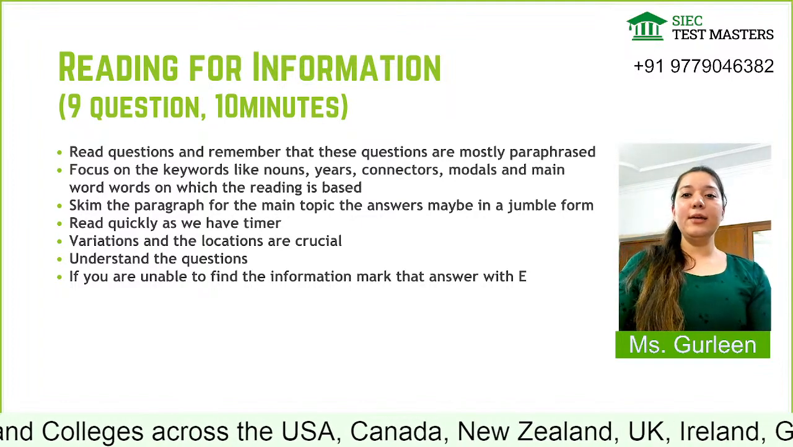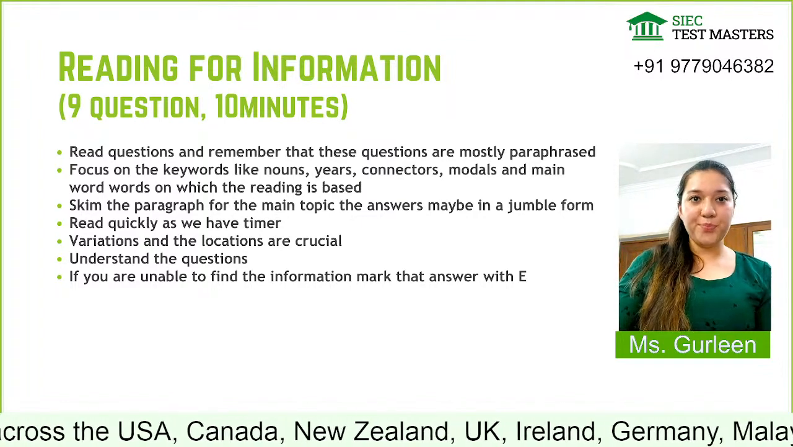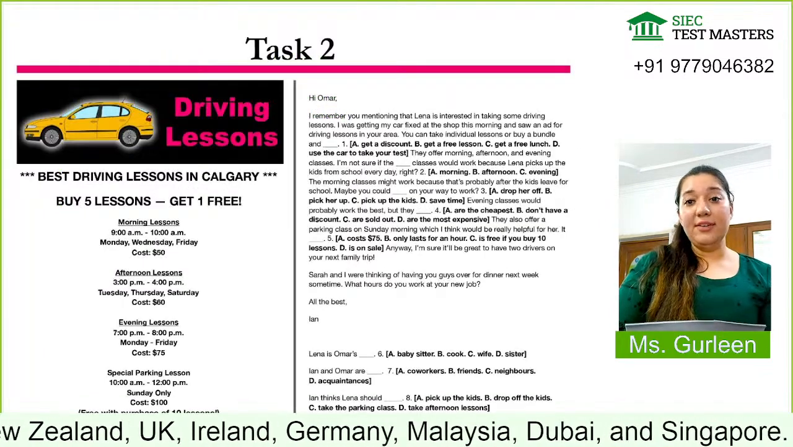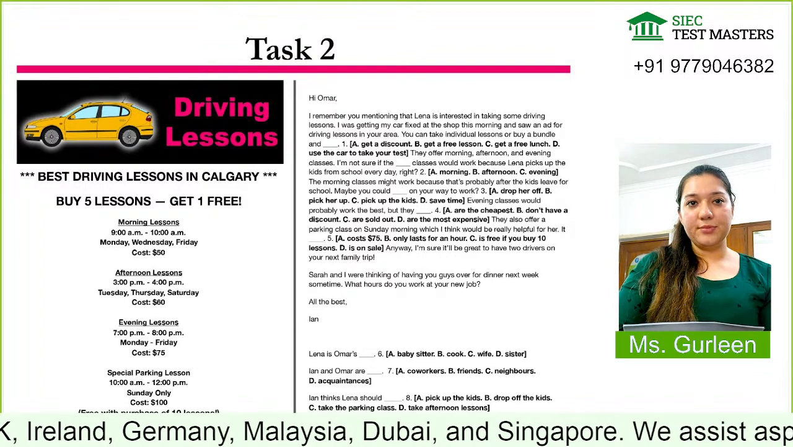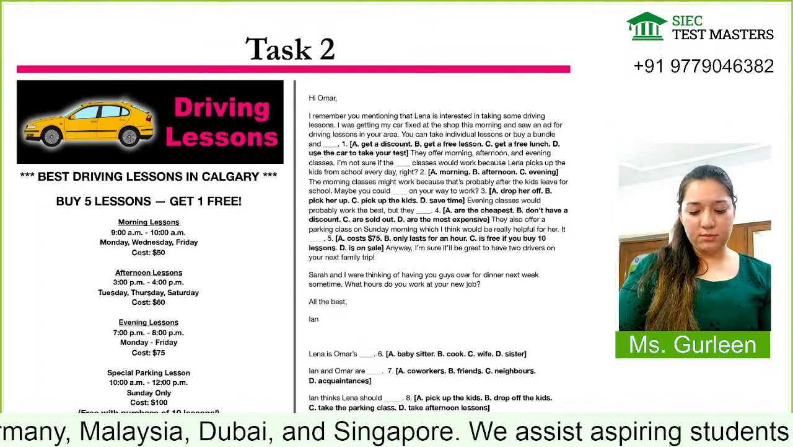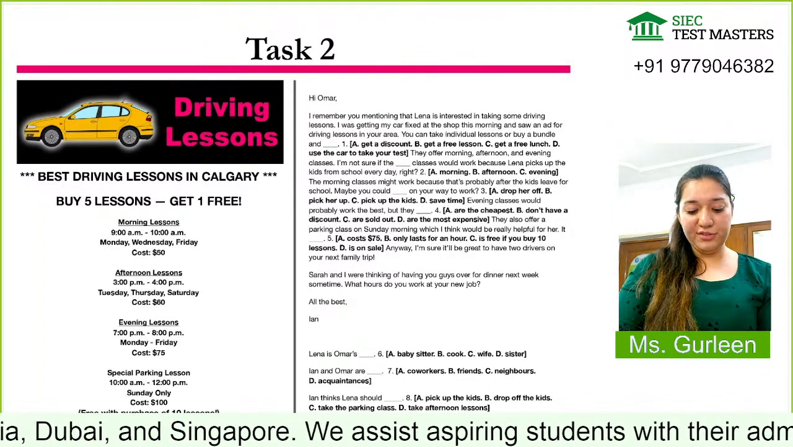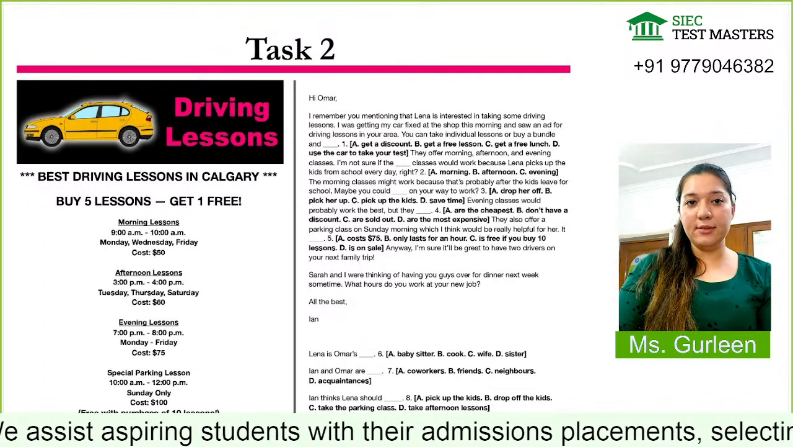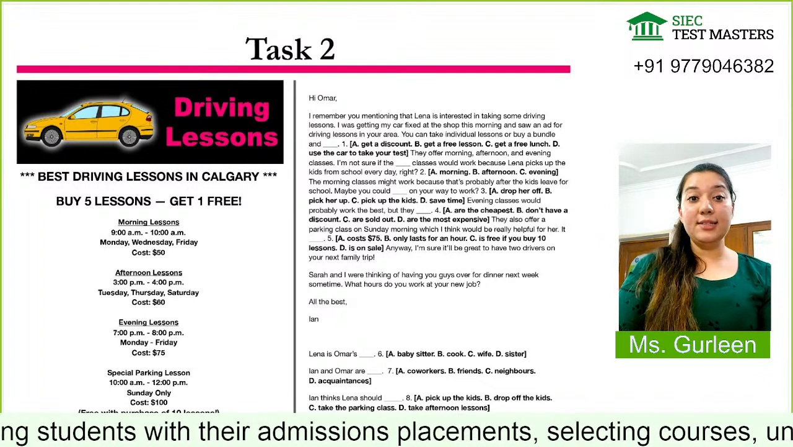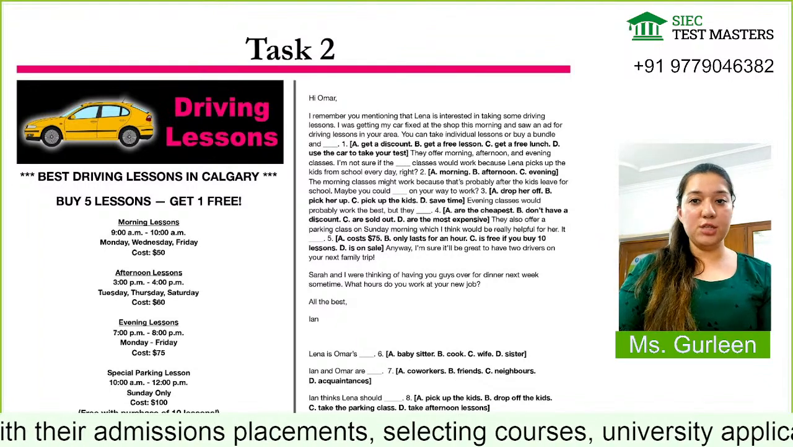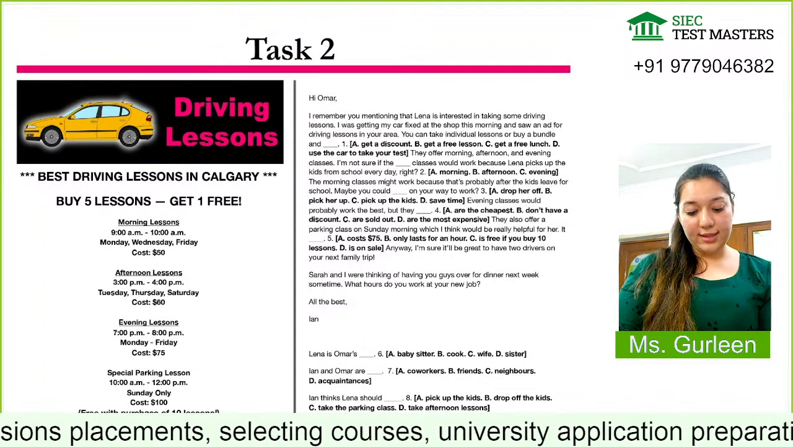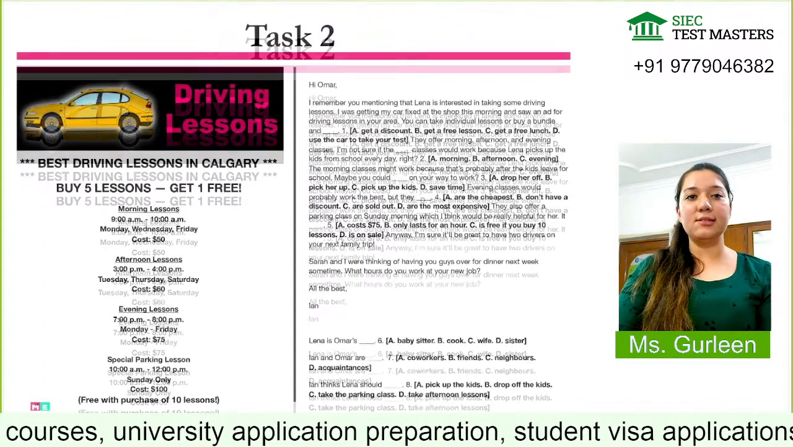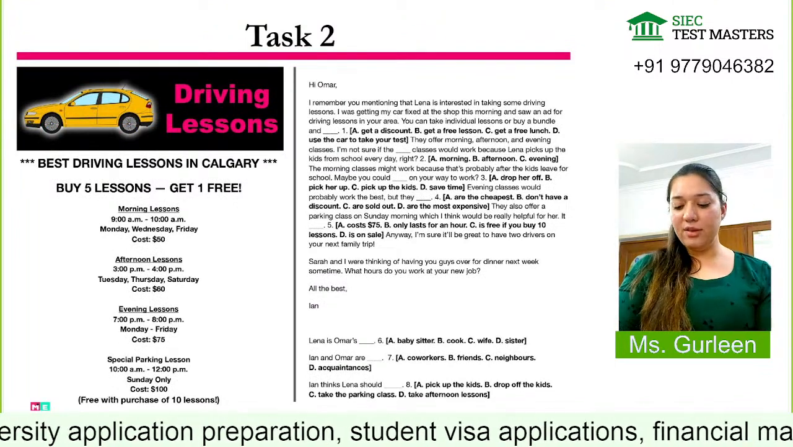Now, here is task 2. On the right-hand side, driving lessons are given. One company is offering different options: morning lesson, afternoon lesson, evening lesson, and special parking. The last line says it is free with the purchase of 10 lessons. So the special parking lesson is free if the person buys 10 lessons. Okay, I got the gist of it. Now I will read the paragraph.